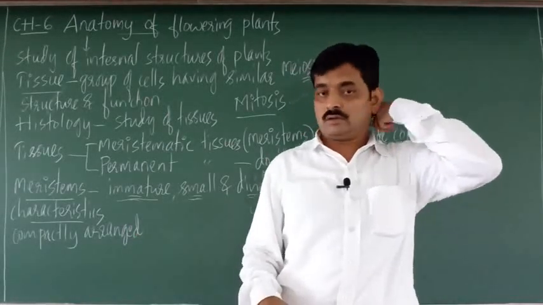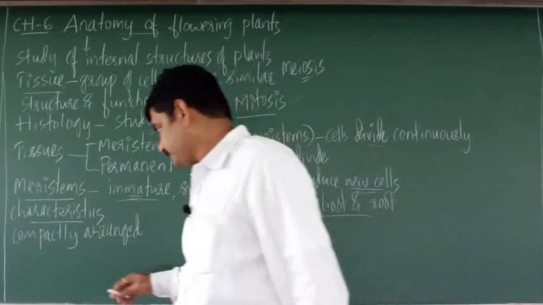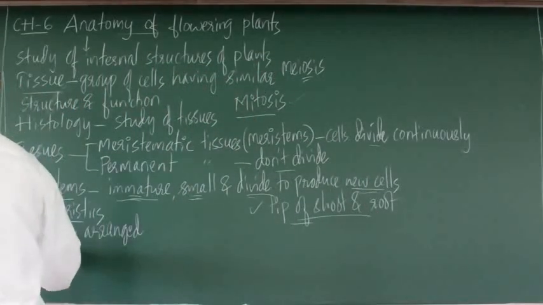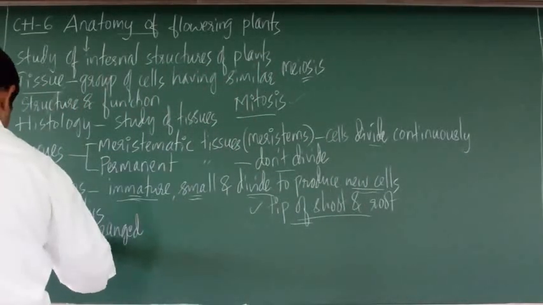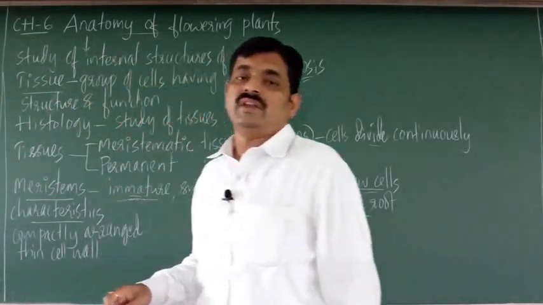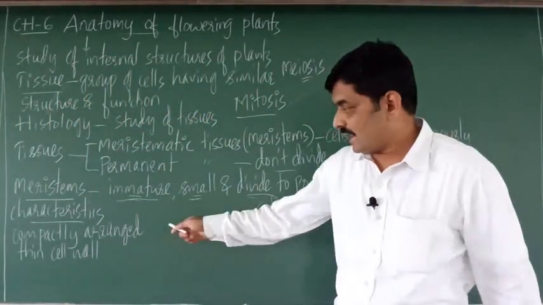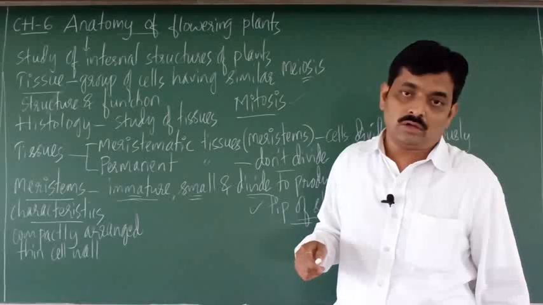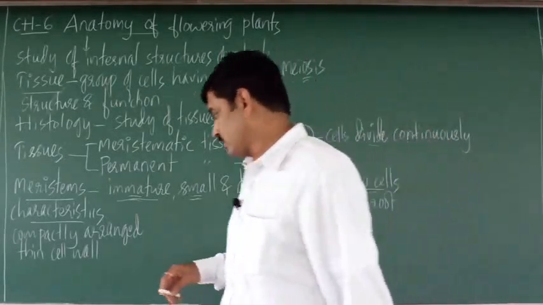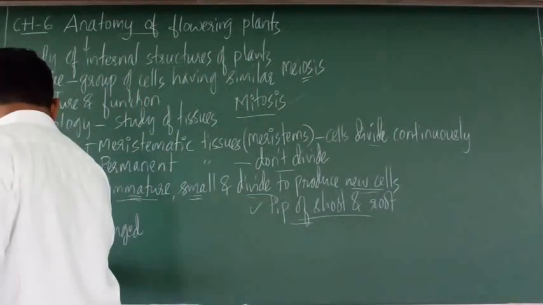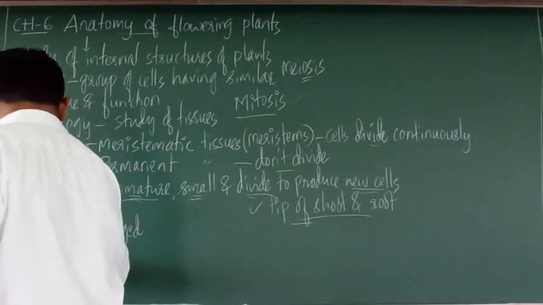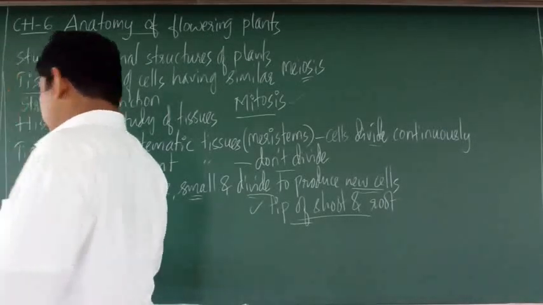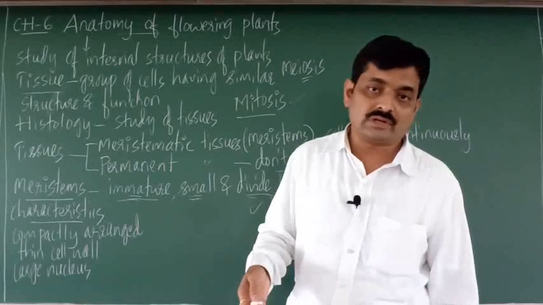Then the cell wall. They have a very thin cell wall. Meristems or meristematic cells have a very thin cell wall. Then they have a large nucleus.